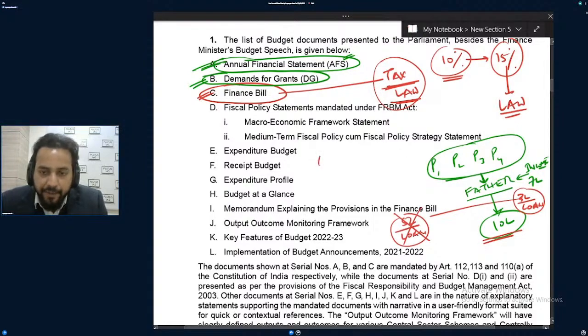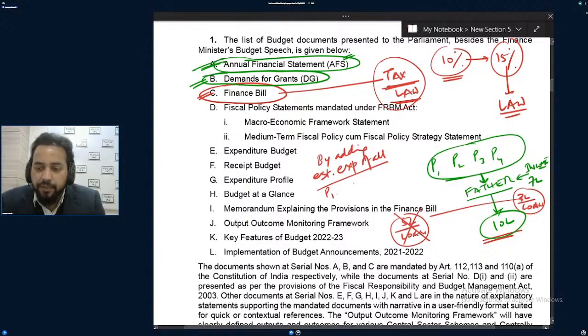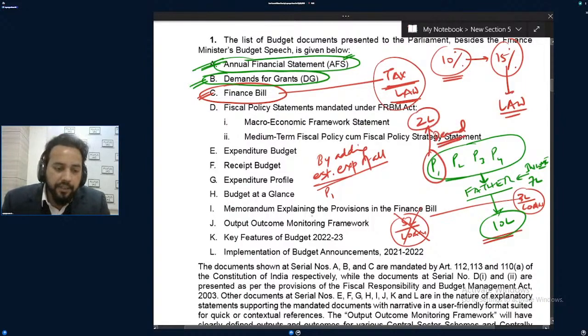By adding the expenditure of all, yes or no? By adding the estimated expenditure of all. P1 is saying my kharcha will be 2 lakh rupees. P2 says my kharcha will be 5 lakh rupees. P3 says 50,000 rupees. P4 says 1 lakh. Kharcha means expenditure. So when P1 says my expenditure is 2 lakh rupees, P1 is demanding this much.